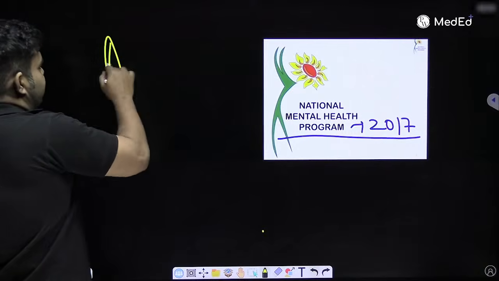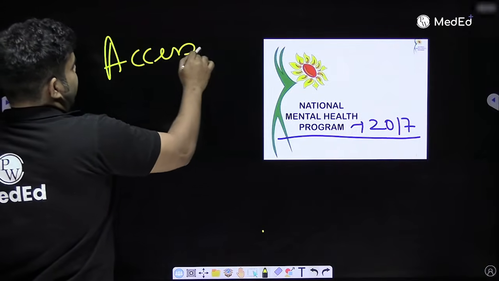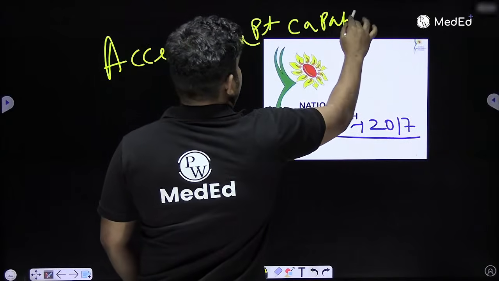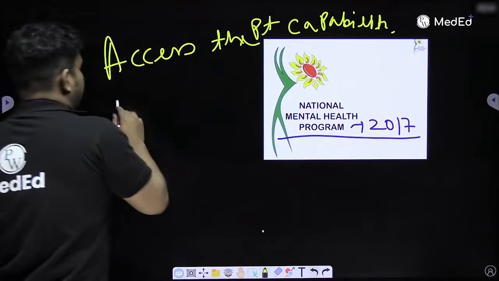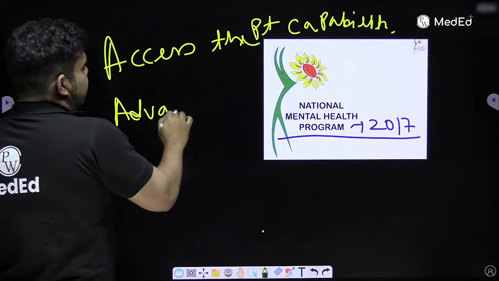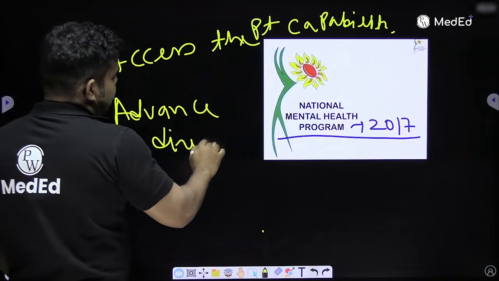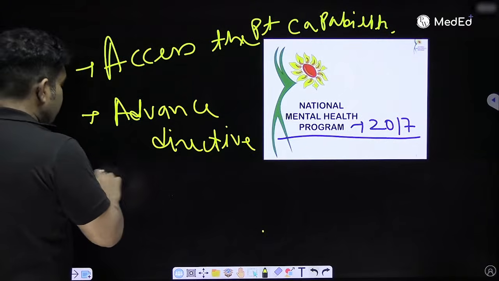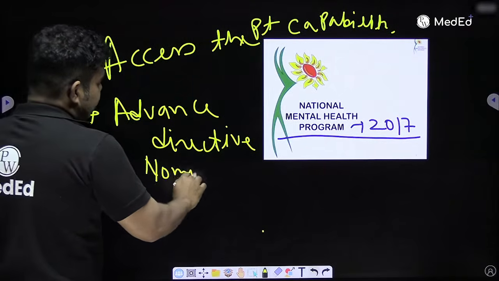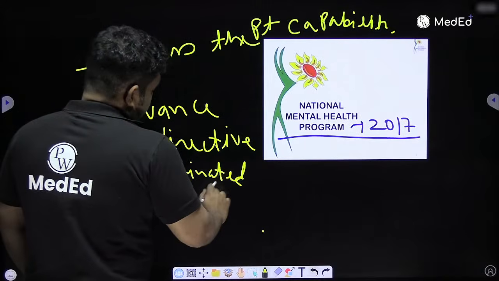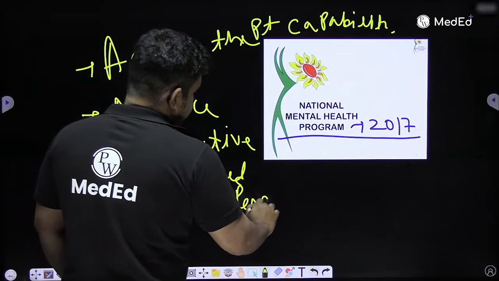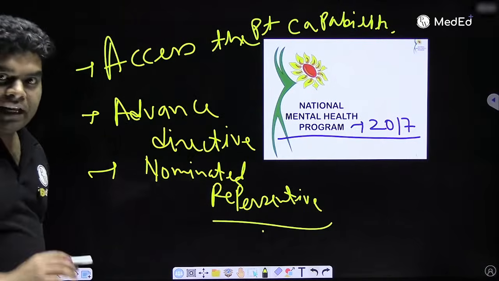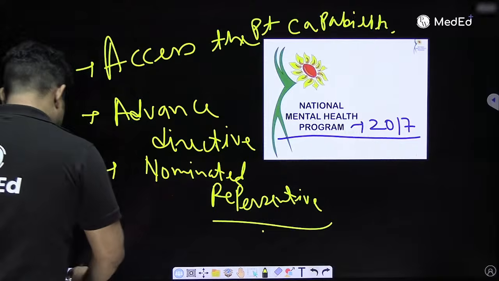We should first assess the patient's capability, whether the patient can take decisions or not, and then we ask for any advance directive, that is the patient has written something in a diary or some place about his future treatment under the hospital, and then we ask for any nominated representative. Now all sick persons can name a representative who will decide for their treatment, and that's not a criminal offense anymore. So do remember this Mental Health Act.